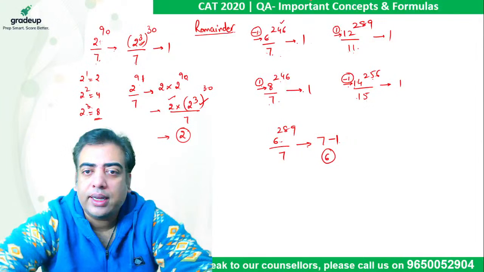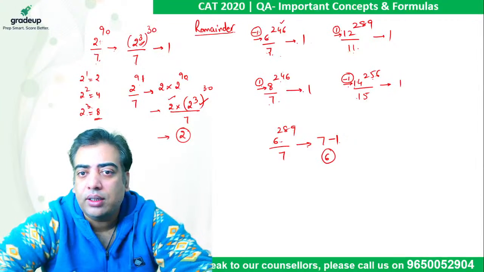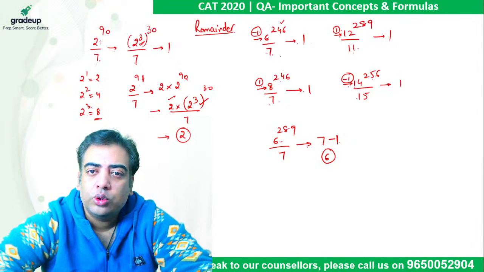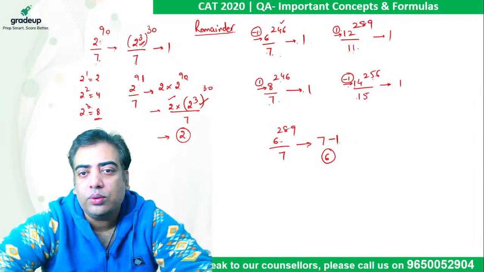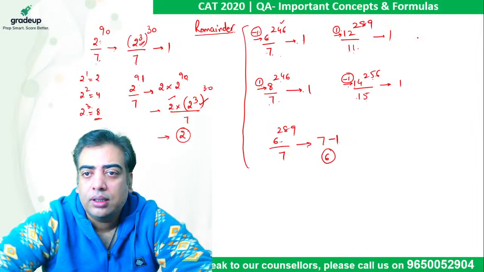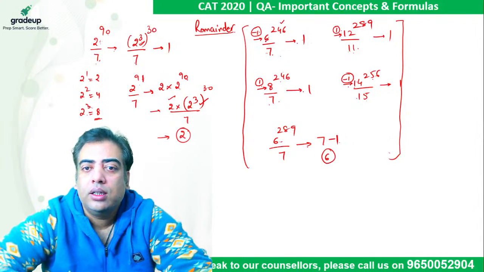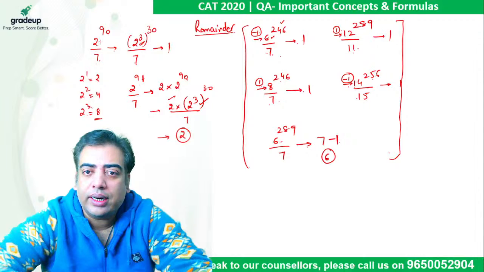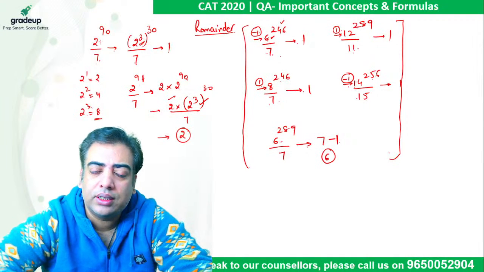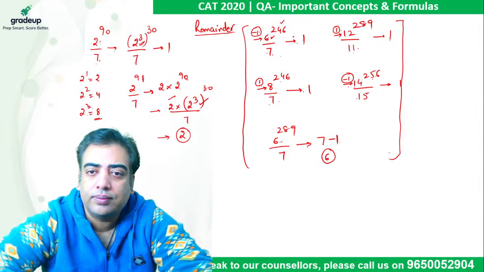Okay, so in this case, 6 when divided by 7, remainder is -1. So -1 raised to power 246 comes out to be 1. All these examples are very straightforward. So whatever remainder you are getting, raised to the power that is given to you, will be the required remainder.